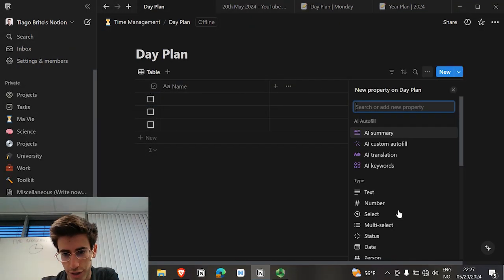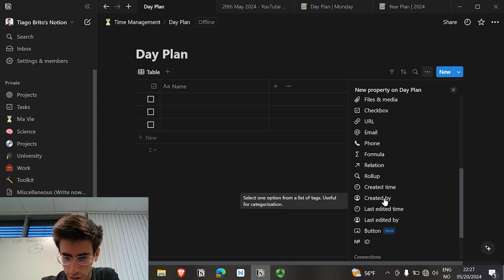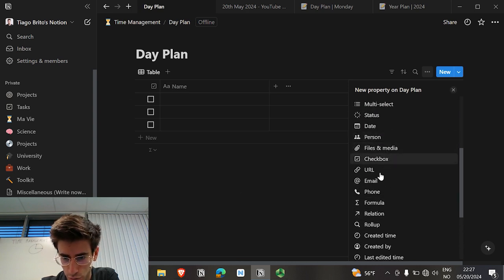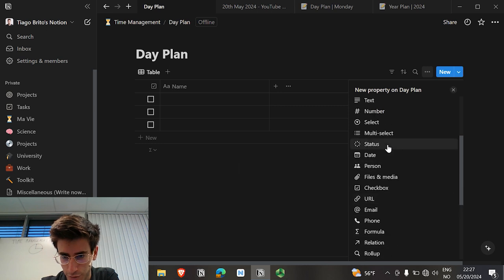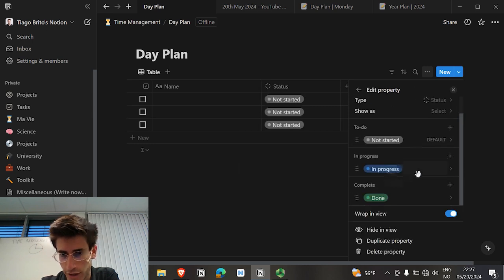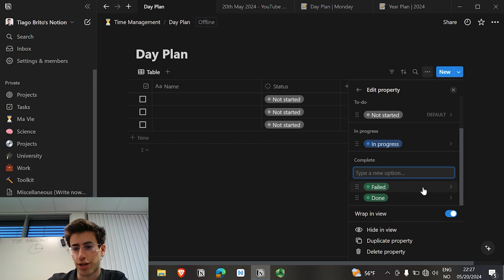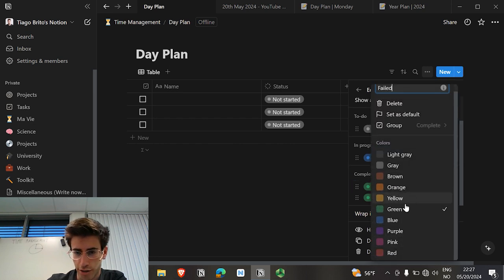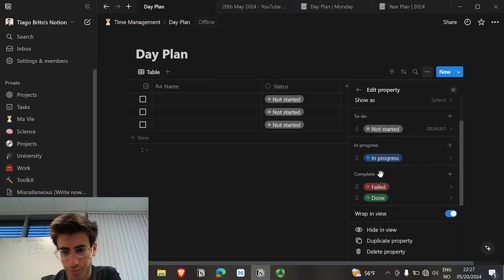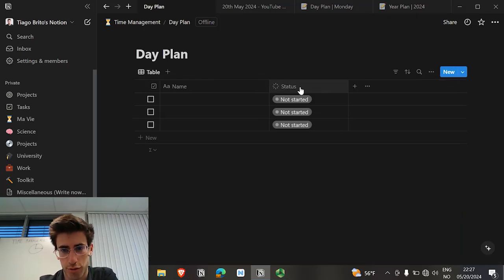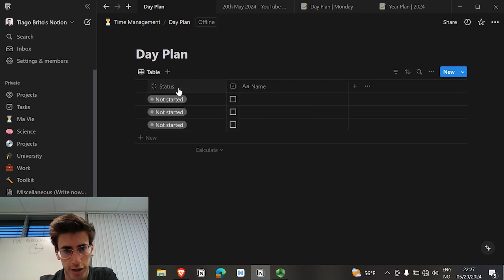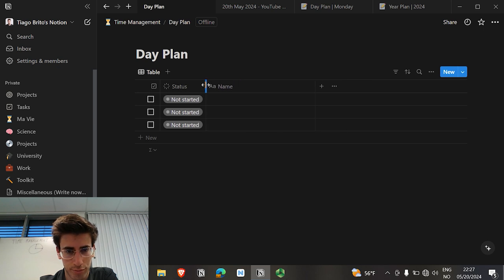Another one that you need is status, and for that use status, this one here. Click on it, and you can also add one here in complete, which is failed, which I like having, so I can categorize the tasks that I wasn't able to complete. And then click on it and choose the color red, just like this. Then we can move it here. I like having it between the checkbox, the status, and the name. Here now.